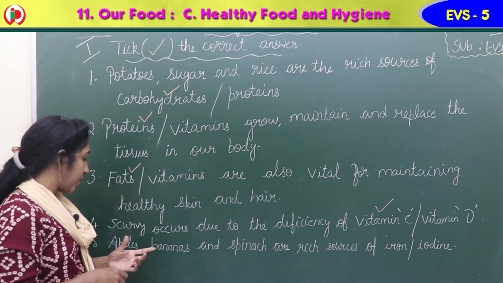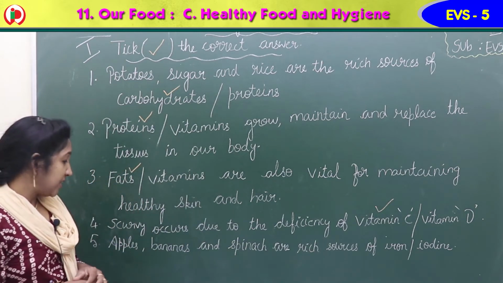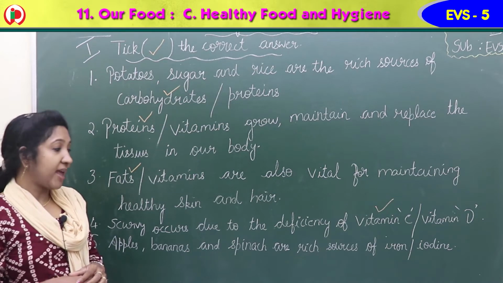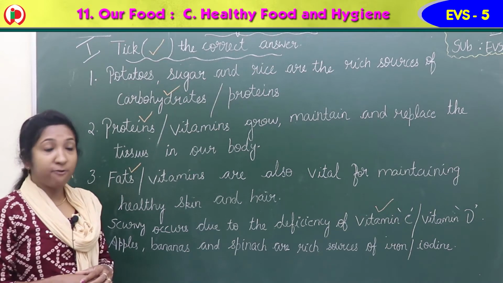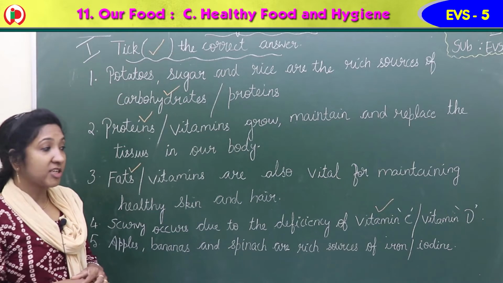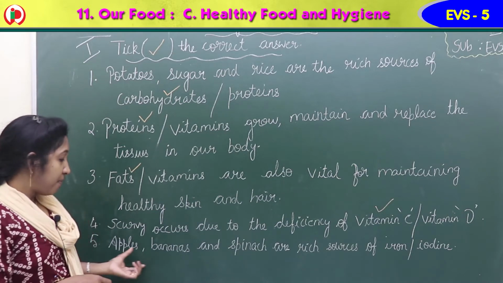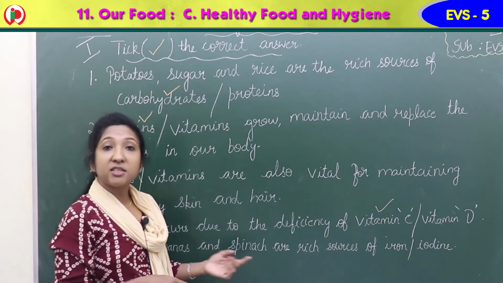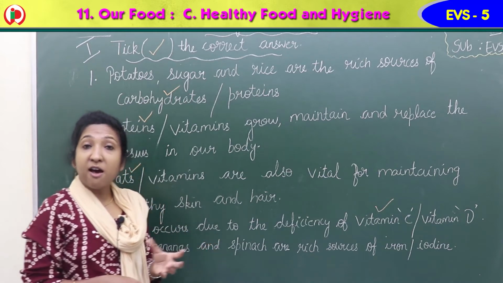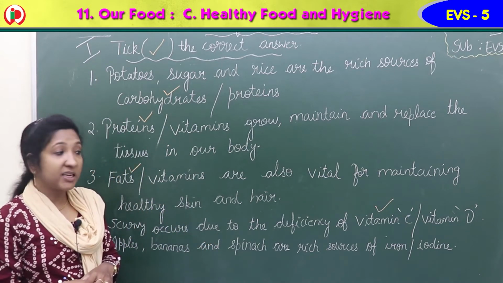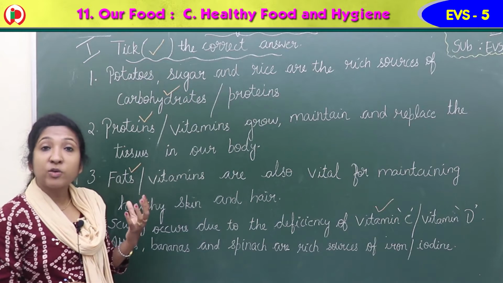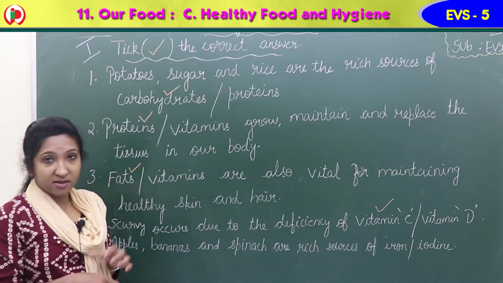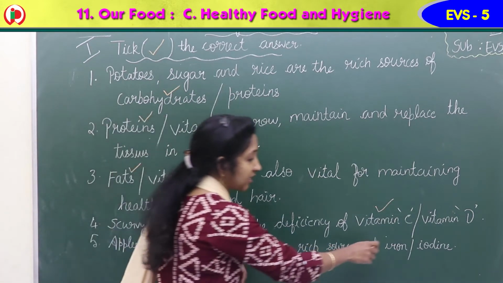Now the last question, the fifth one. Apples, bananas and spinach are rich sources of iron / iodine. Apples, bananas and spinach are rich sources of which nutrient? Yes, rich sources of iron, isn't it? So give a tick mark here.